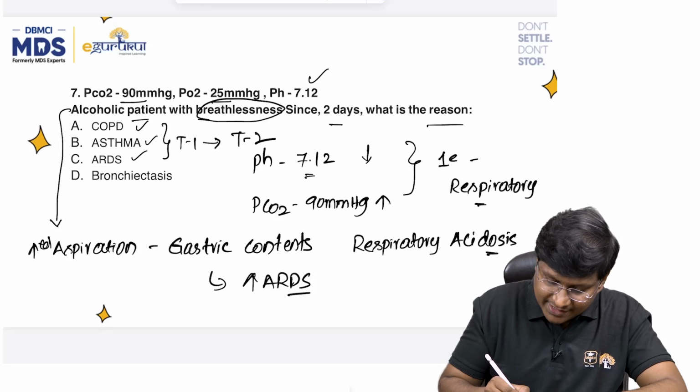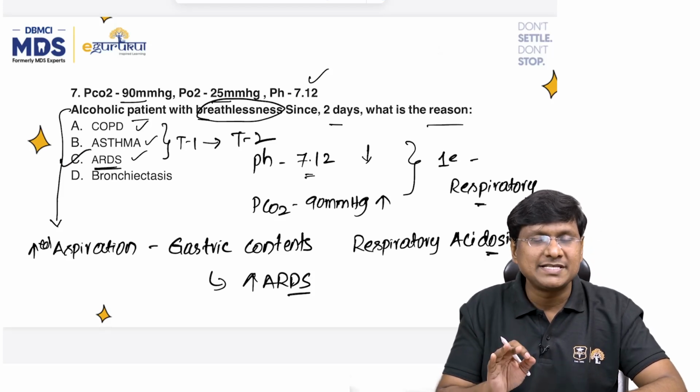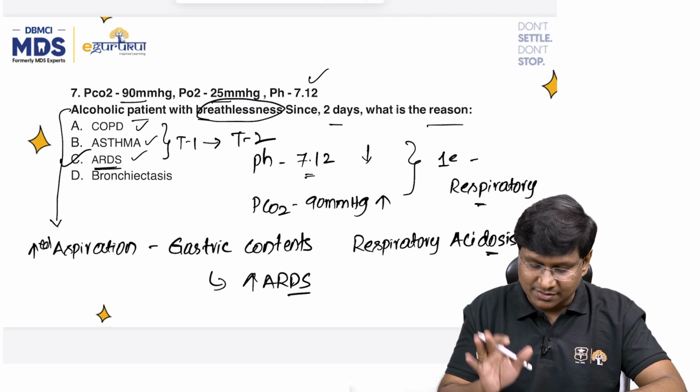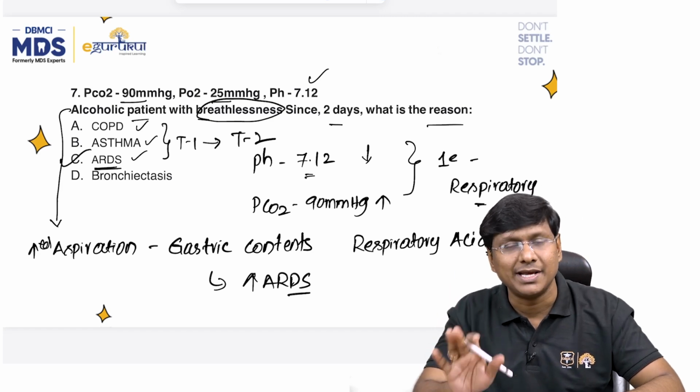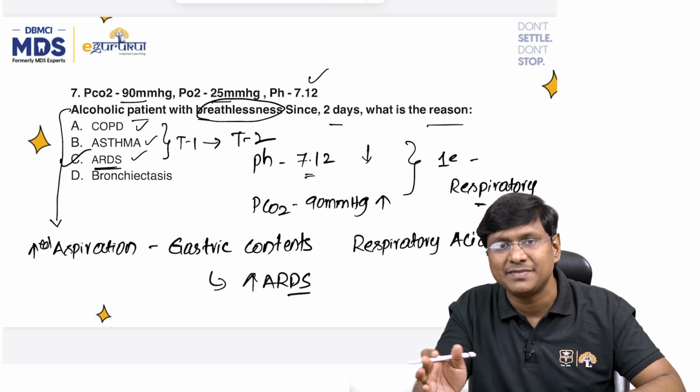So the answer here is ARDS. How are we able to make out that it is ARDS? Because the individual is alcoholic. Alcoholics, because of the aspiration of the gastric contents, can develop ARDS.